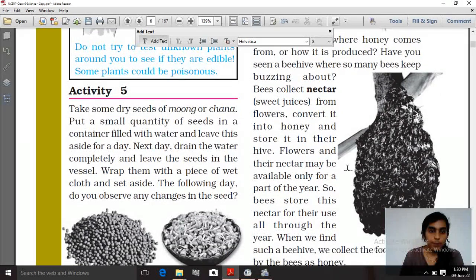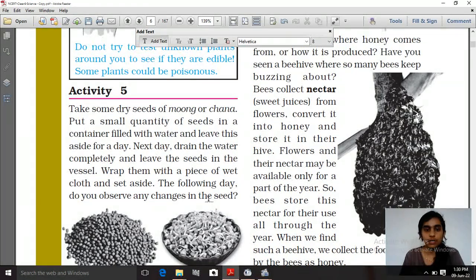Okay, now moving to activity 5. Here it is said to take some dry seeds of moong or chana. Take them in a beaker, fill it with water and leave it for up to 1 day. The next day take out those seeds, wrap them in a piece of wet cloth and set aside.